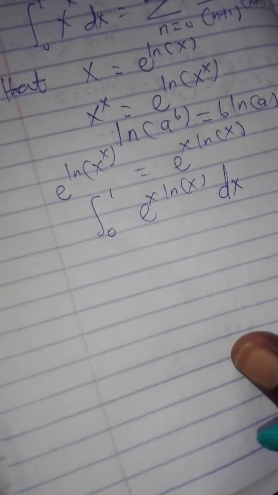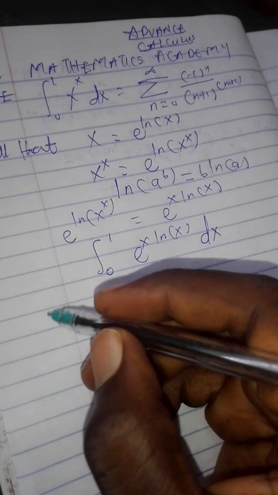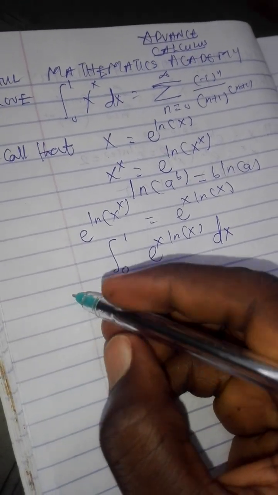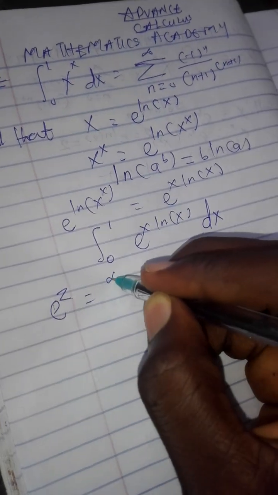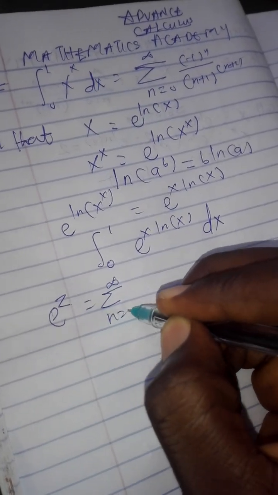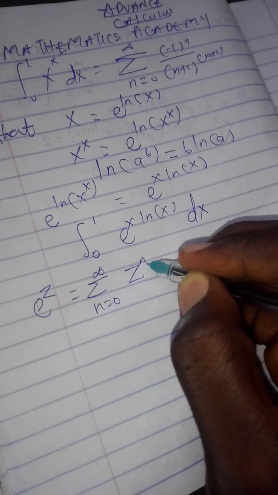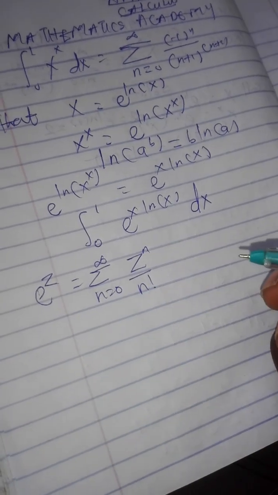Now I would like to recall this sum. We recall that e raised to the power of z is equal to the sum of n running from 0 to infinity of z raised to the power of n over n factorial.